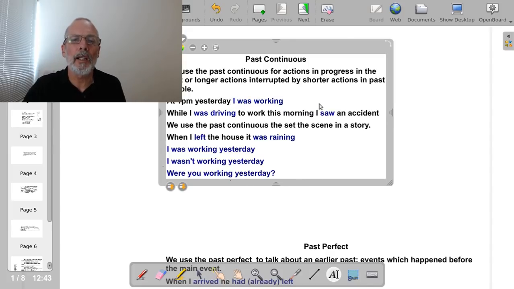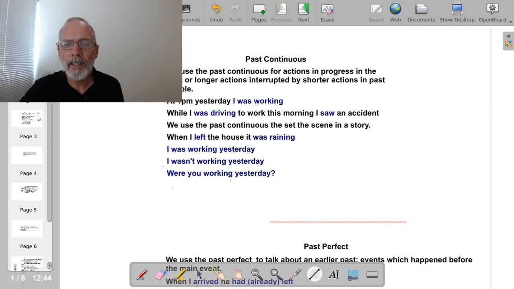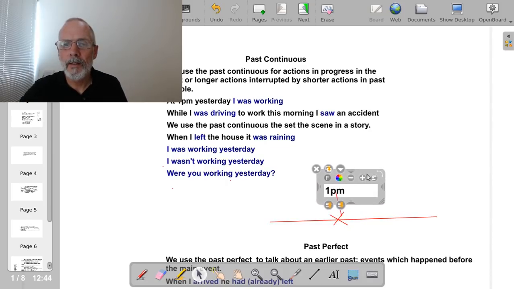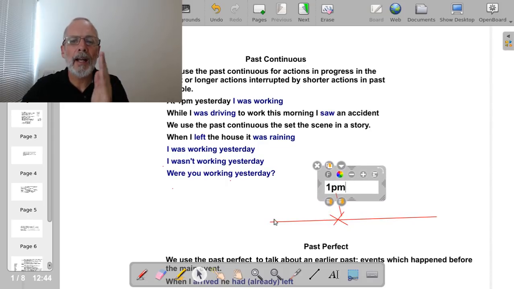I was working. This is unlike the past simple because in this tense, this is time. This line represents time. And yesterday here, this is yesterday at 1 p.m. Right there on that timeline.